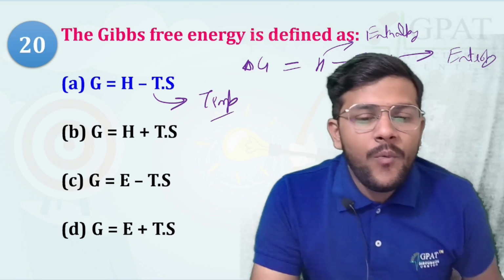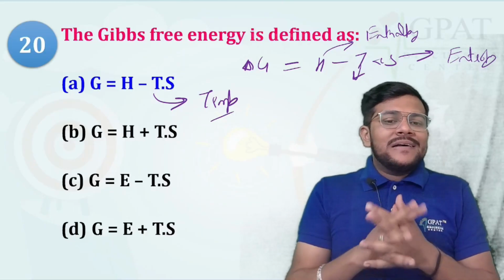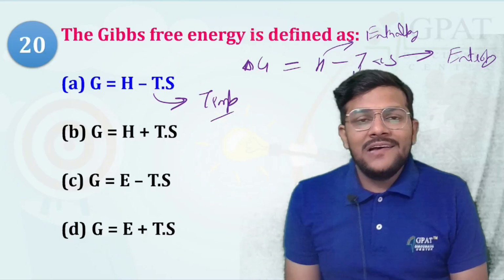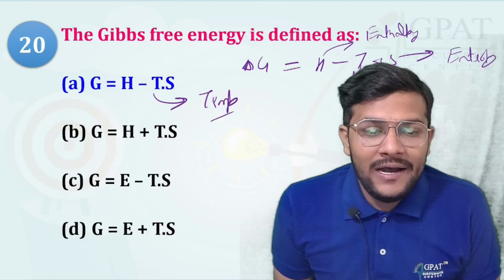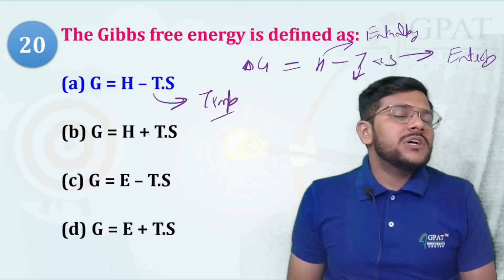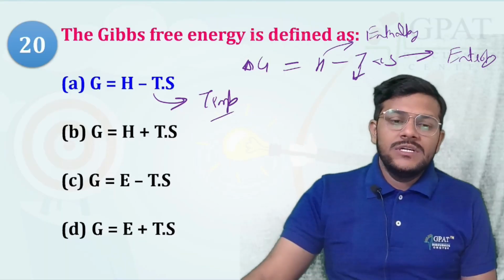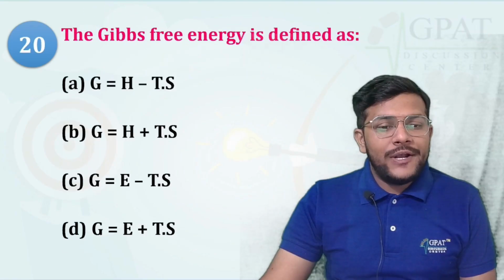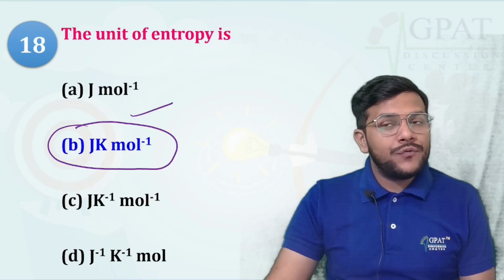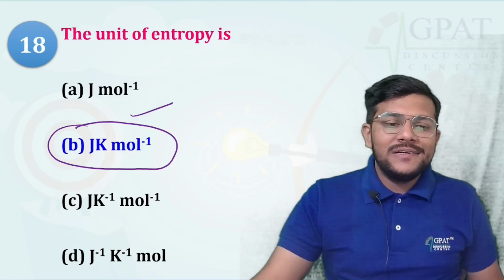Got it? Most important, students, they simply ask: what about Hess's law? Hess's law tells us the enthalpy of a reaction. What is Gibbs free energy? Gibbs free energy is equal to delta H minus T delta S. Got it? What is the unit of entropy? That is Joule per Kelvin per mole.